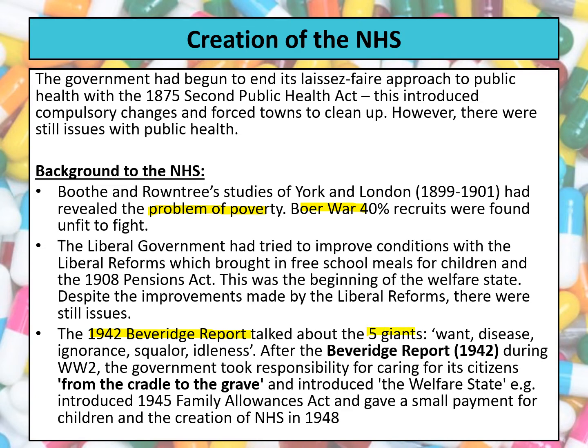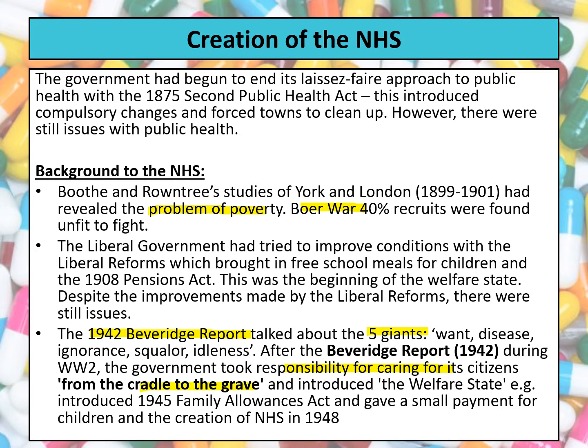And he talks about the 5 giants, the big issues that they need to deal with: want, disease, ignorance, squalor, and idleness. Now, as a result of the Beveridge report, the government started to actually take responsibility for caring for its citizens, as he asked for, from the cradle to the grave.